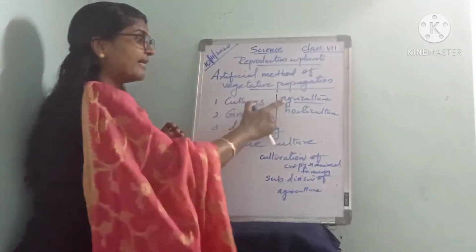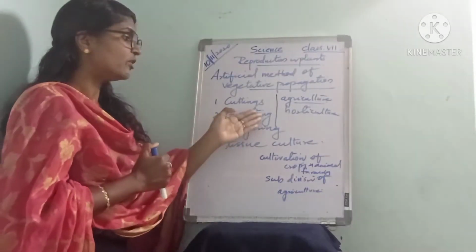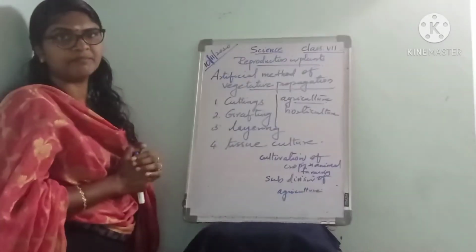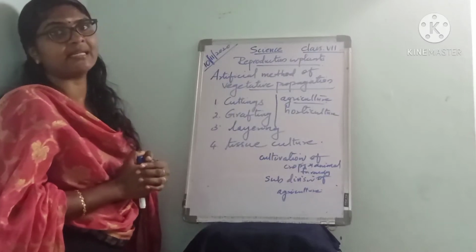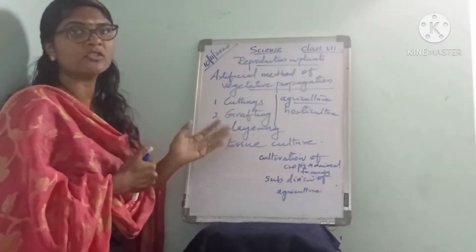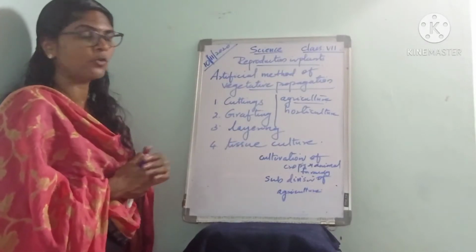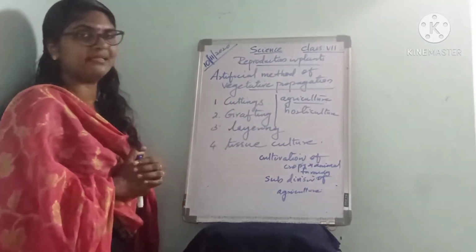Horticulture is a subdivision of agriculture, which includes only the cultivation of crops and gardening of plants.